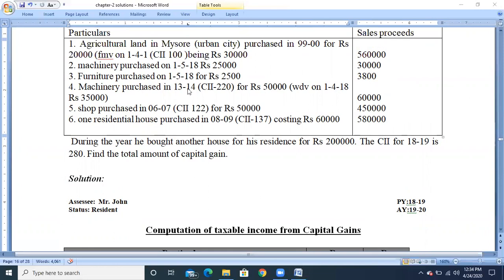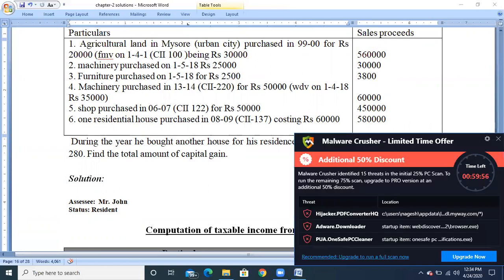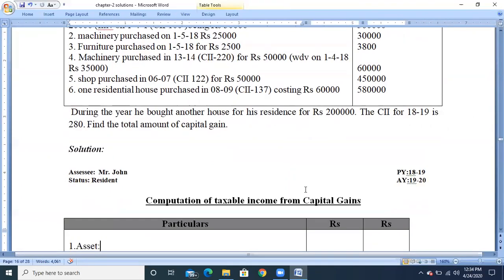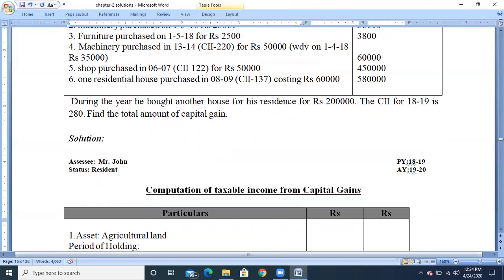Asset: agricultural land. Now calculate the period of holding.